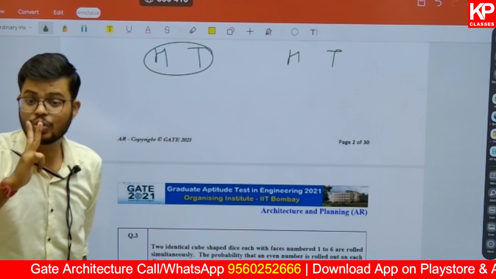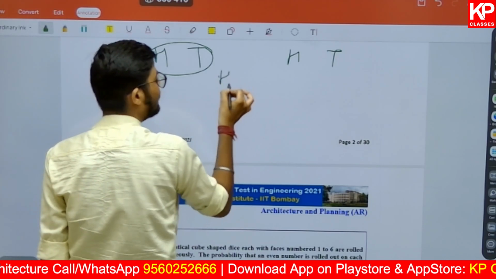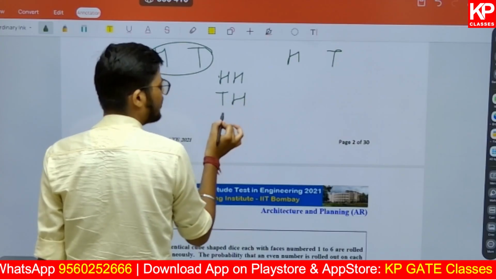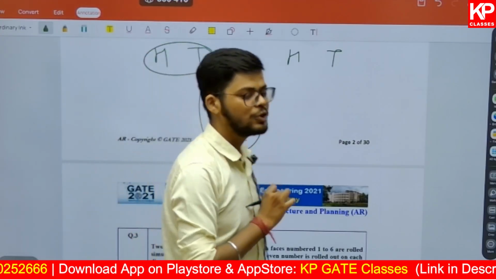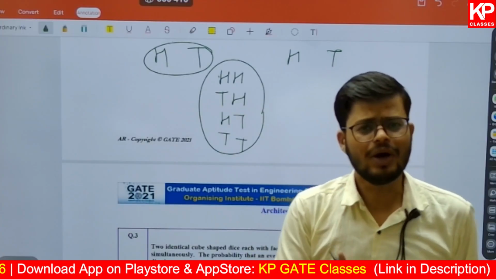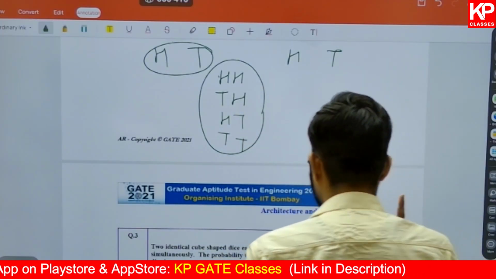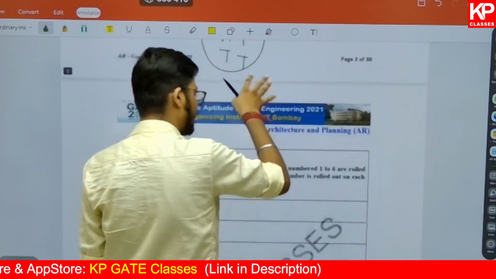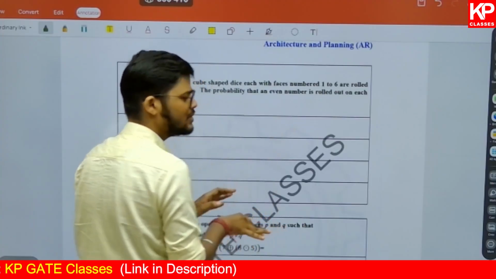But if you toss two coins at the same time, the possible outcomes are head head, head tail, tail head, or tail tail. So a total of 4 outcomes are possible. Similarly, when you toss two dice at the same time, you will get 36 outcomes. One outcome out of 36, and that is how we get it. So the probability of each outcome is 1 upon 36.